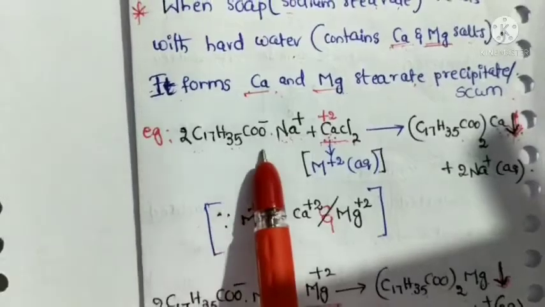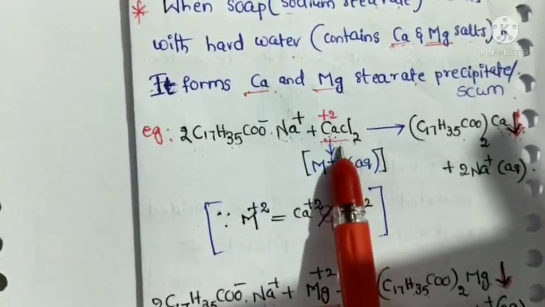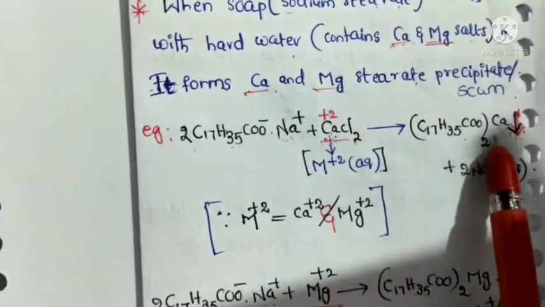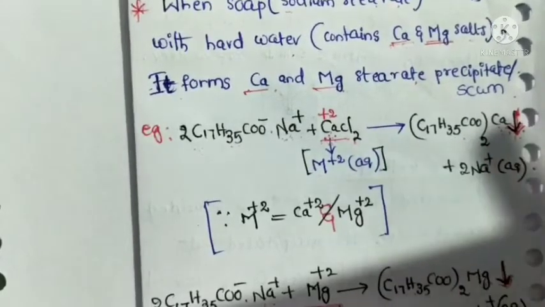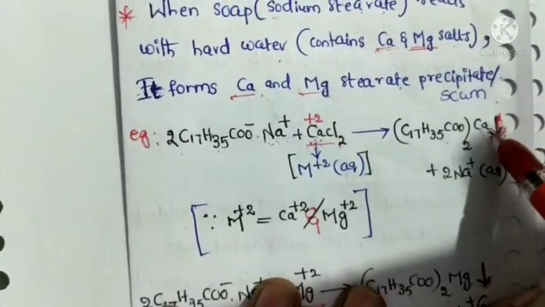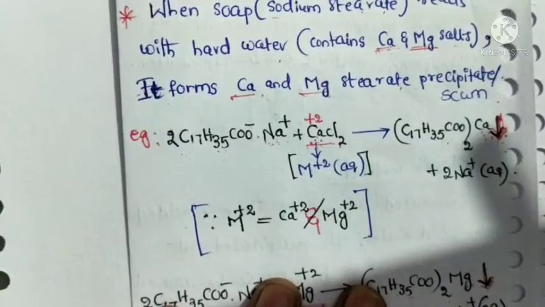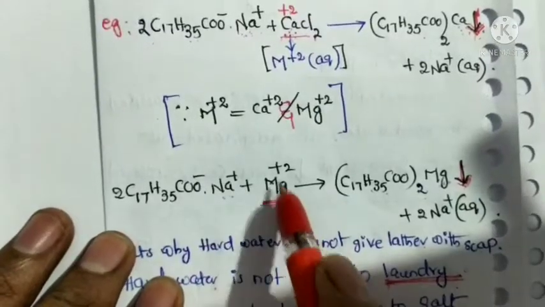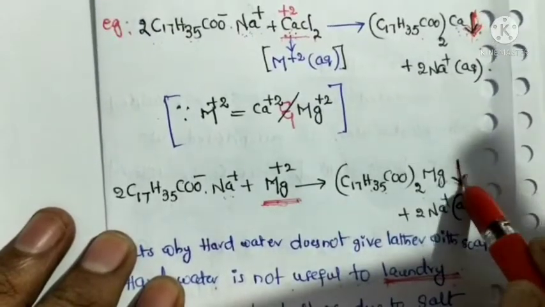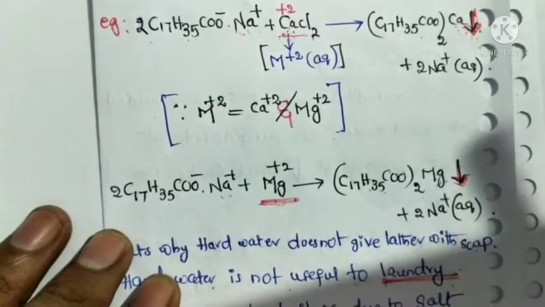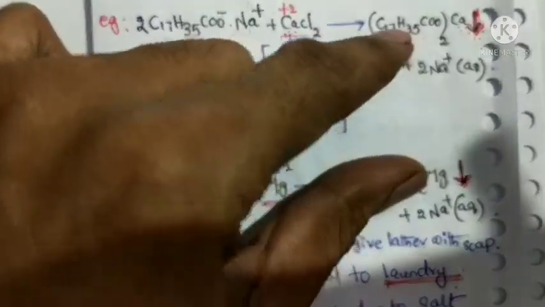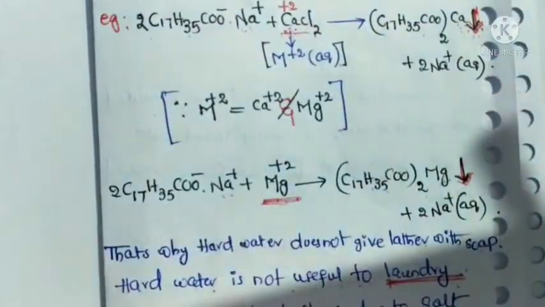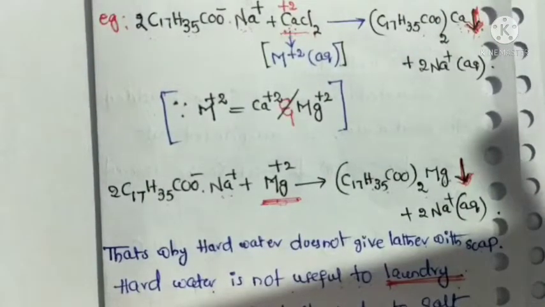Sodium stearate reacts with calcium plus 2 ions to form calcium stearate, which is a precipitate. Next, sodium stearate reacts with magnesium plus 2 ions to form magnesium stearate as a precipitate. Due to this precipitate, hard water does not form lather with soap.